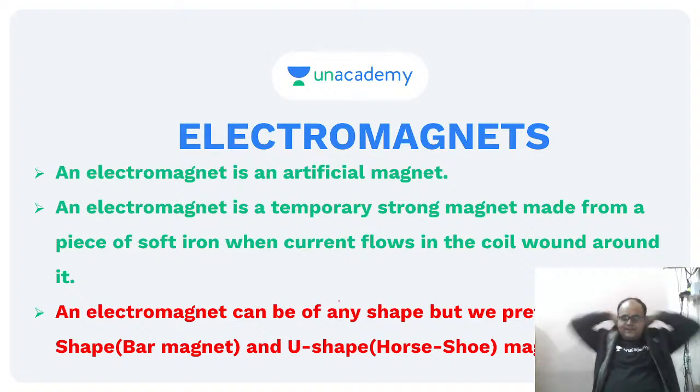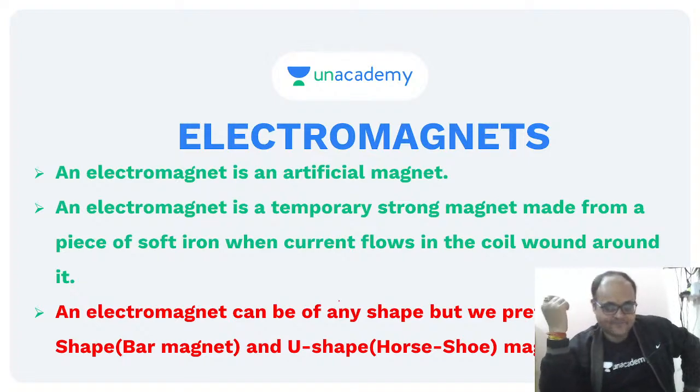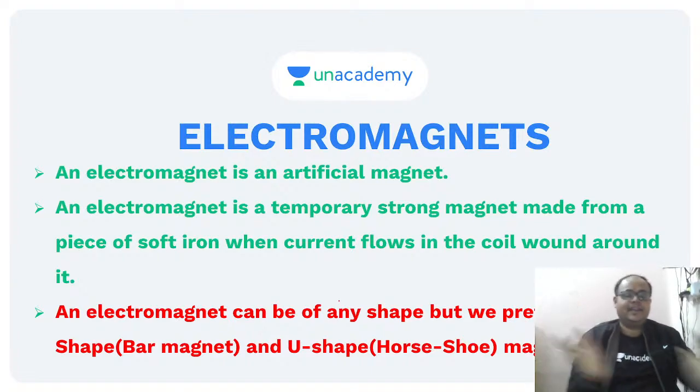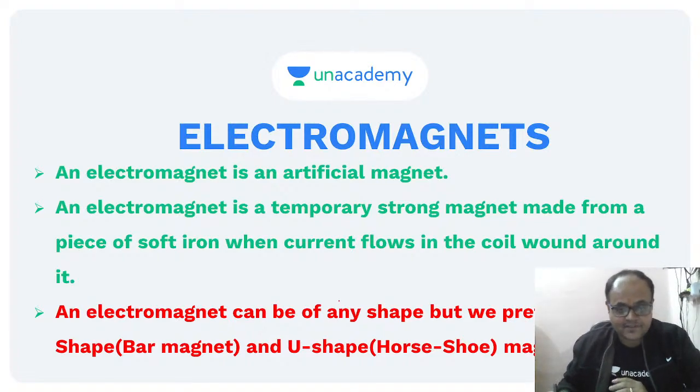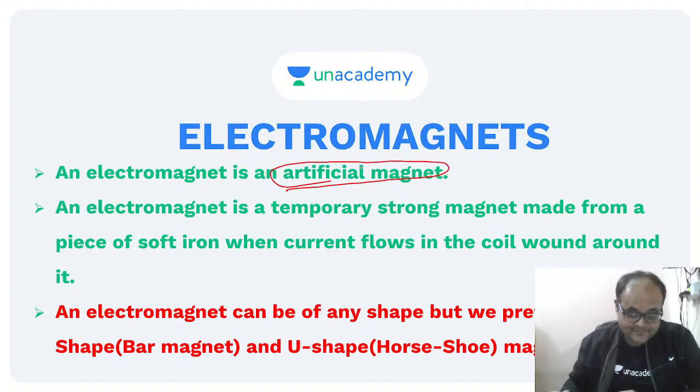Chalo, the next topic that we are going to discuss is electromagnets. We have had a very basic idea about this in the previous sessions as well. So, what is an electromagnet? Okay, fine. See, so what are electromagnets? Electromagnets are artificial magnets.